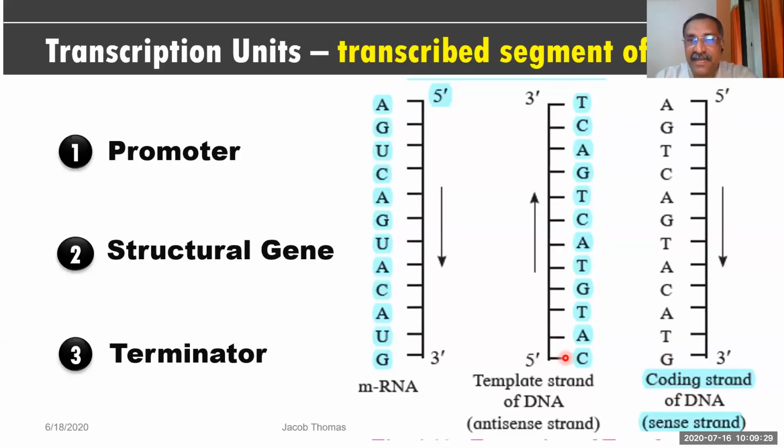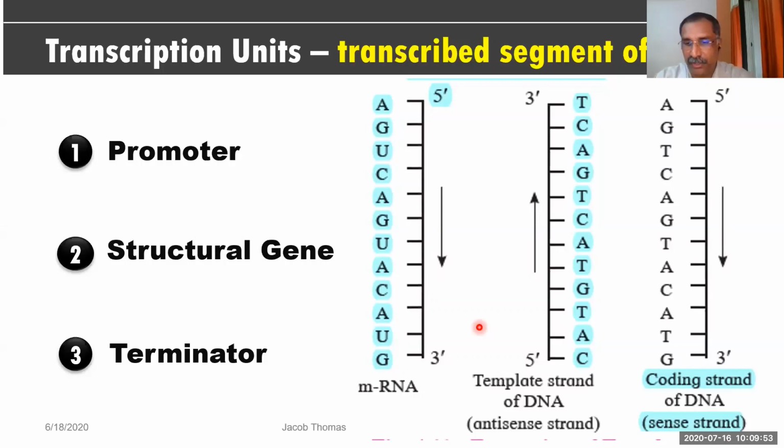This DNA strand synthesized something new like this, but with U in place of T. So this is called the sense strand. It is an RNA. So you got the point clearly.